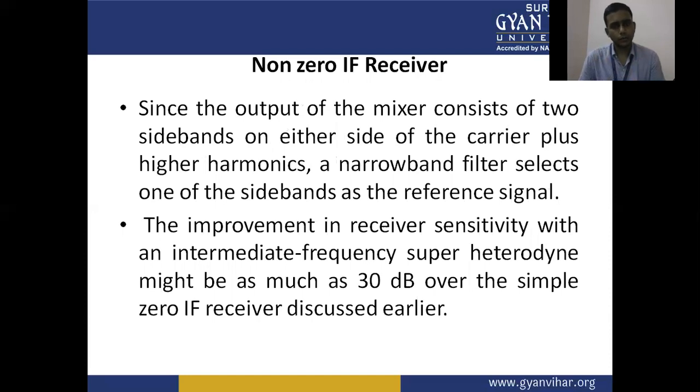Since the output of the mixer consists of the two sidebands on either side of the carrier plus the higher harmonics, a narrowband filter selects one of the sidebands as the reference signal. The improvement in receiver sensitivity with an intermediate frequency superheterodyne might be as much as 30 dB over the simple zero IF receiver discussed earlier.